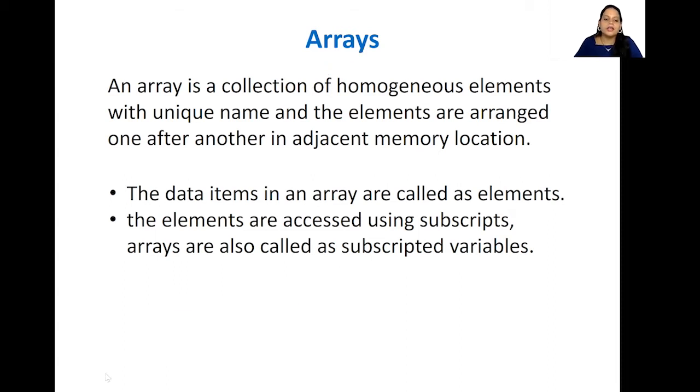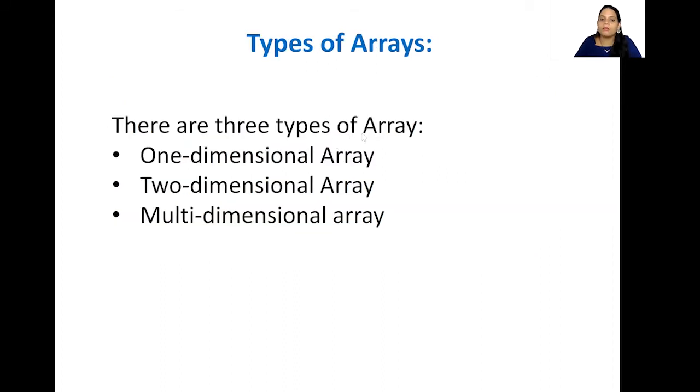Okay, so next, what are the types of arrays? We have one-dimensional arrays, two-dimensional arrays, and also multi-dimensional arrays. Basically, we are going to learn mainly about these two. So what is a one-dimensional array?